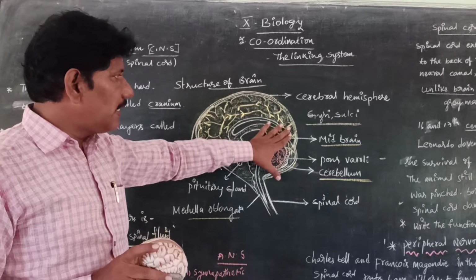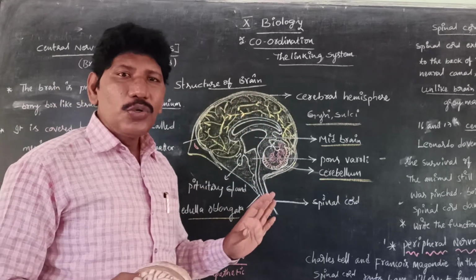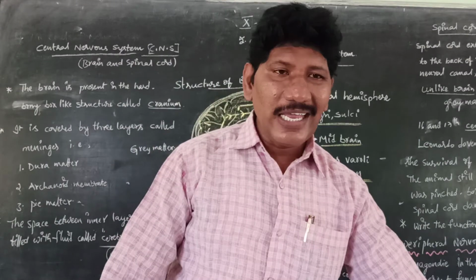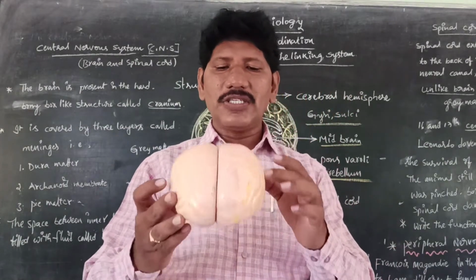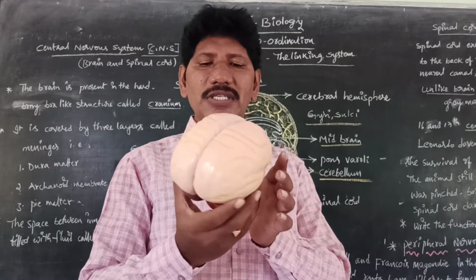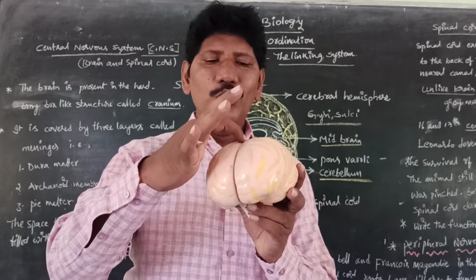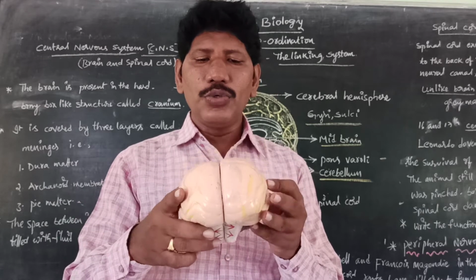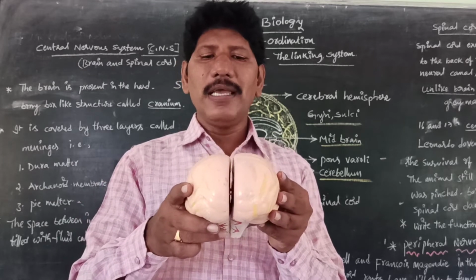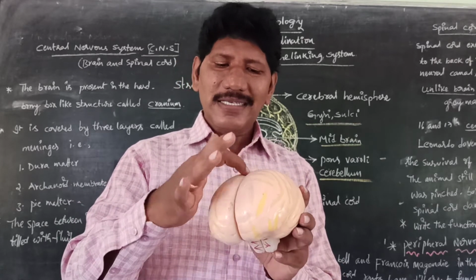This human brain mainly has two parts that we call cerebral hemispheres. The brain has one long groove which partially separates it into two parts called cerebral hemispheres. Hemi means half.